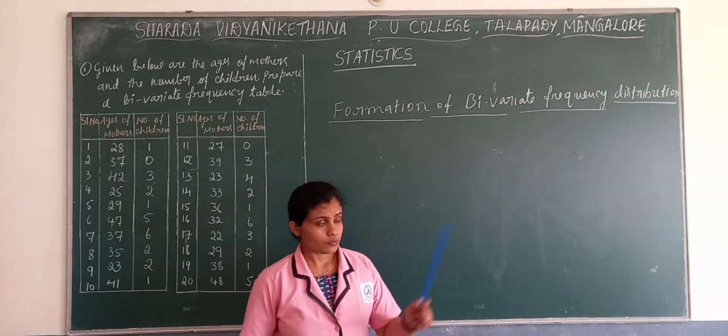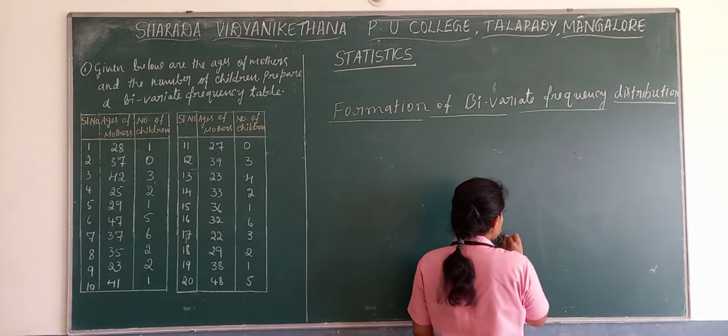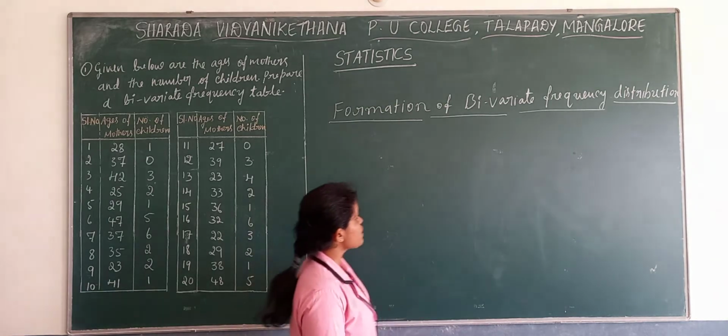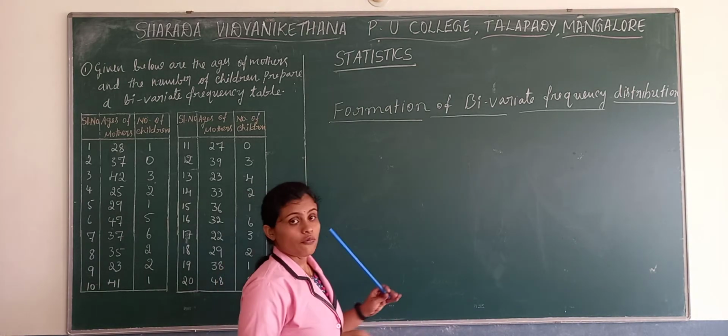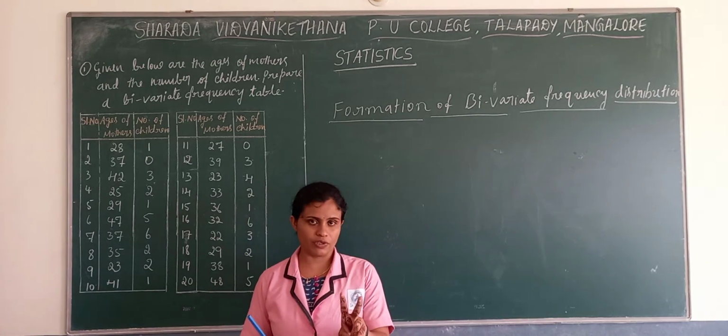Now what is that bivariate frequency distribution? What do you mean by bi? Bi means nothing, it is nothing but 2. Now a bivariate frequency distribution is a frequency distribution formed on the basis of two related variables.